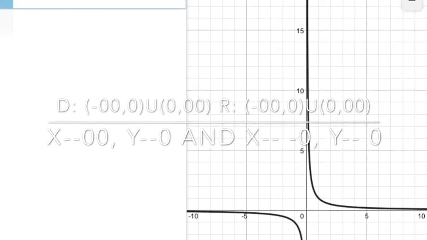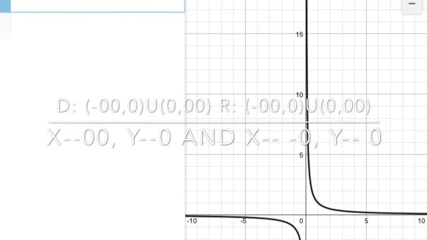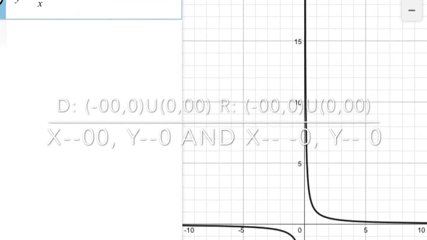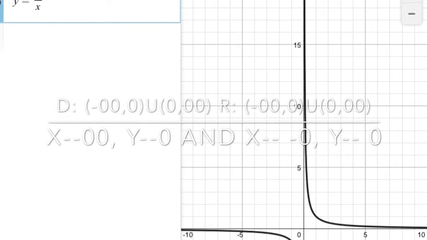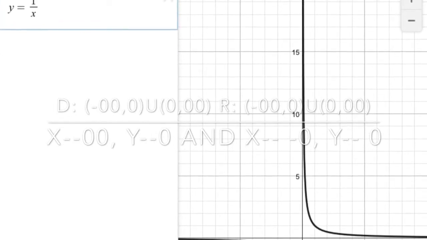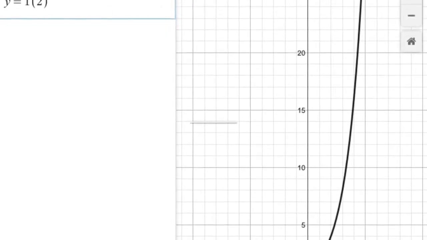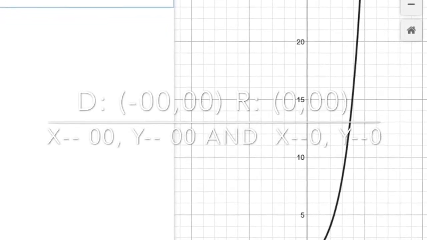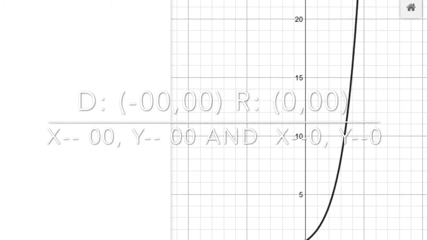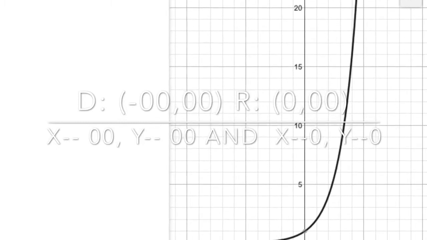His boundaries were from negative infinity to 0, union 0 to positive infinity, and also from negative infinity to 0, union 0 to infinity. King Exponential graphed his kingdom using the function y equals x squared. His boundaries were from 0 to infinity and from 0 to infinity.